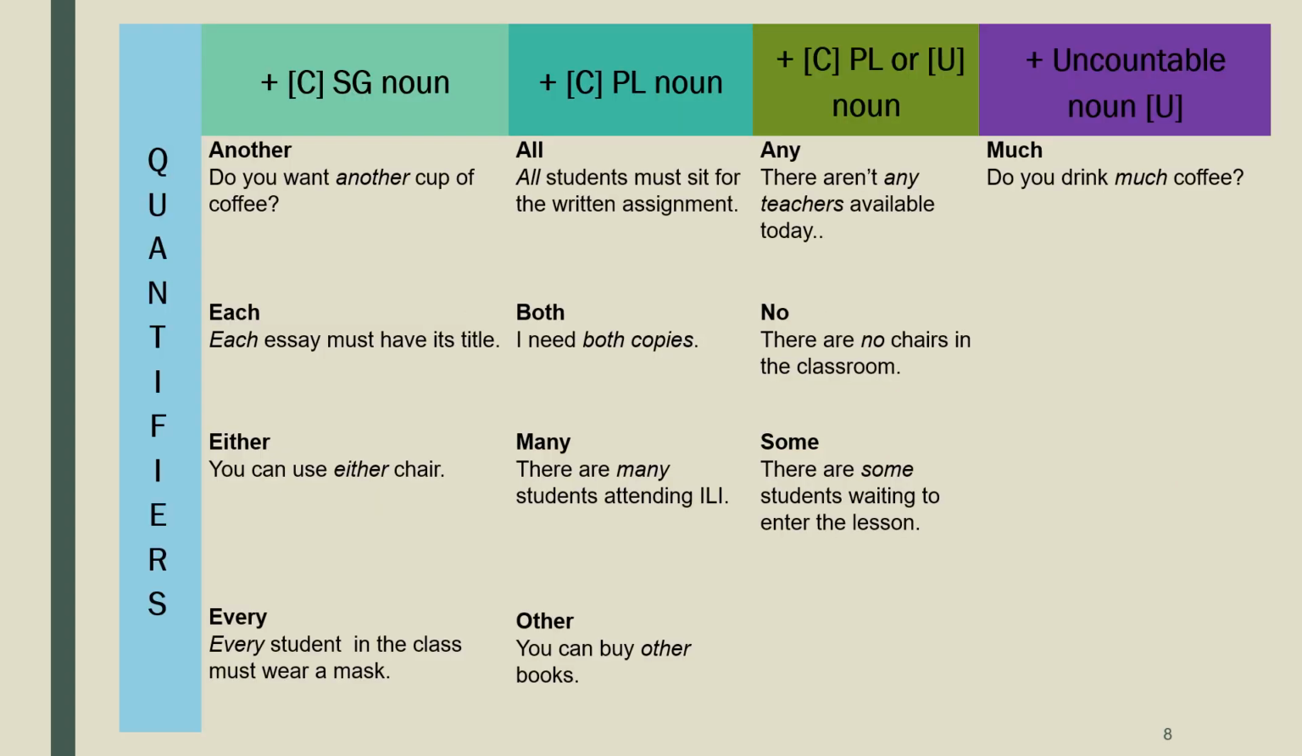In this chart, you will have a summary of all the quantifiers we have analyzed. Here, they are grouped considering the MP they can select as complement. So, how to read this chart? Check this out. For example, the quantifiers another, each, either, every take MPs whose head is a countable singular noun as complement.